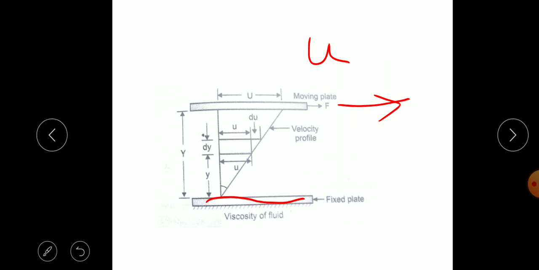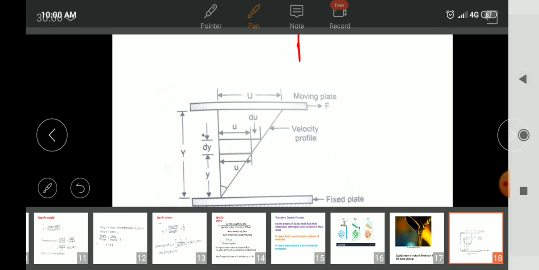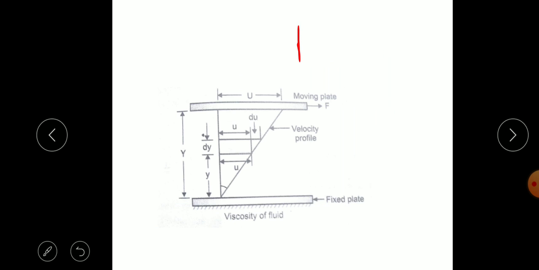So we have two plates, and on the upper plate, force F is applied. The distance between them is y. This is the force applied over the moving plate that causes the motion. Shear force is applied over this fluid. So the fluid starts moving, but because of the viscosity of the fluid, shear stress is developed, and this shear stress causes resistance to flow. So we can derive its expression.